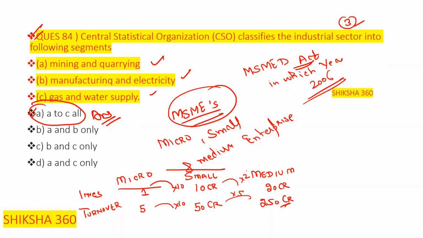It is multiplied by 5, so 50 crore, 250 crore. This is not any technique, just for understanding purposes. From micro to small, we multiply by 10, and from small to medium, we multiply by 5. So under micro, 1 crore and 5 crore; under small, 10 crore investment and 50 crore turnover; and under medium, 50 crore investment and 250 crore turnover.